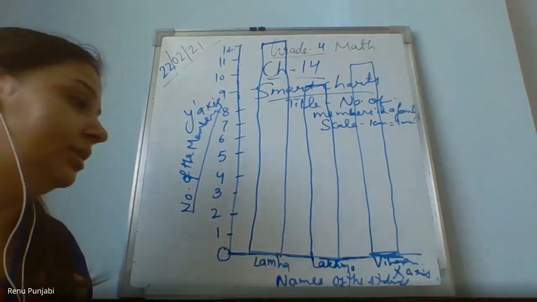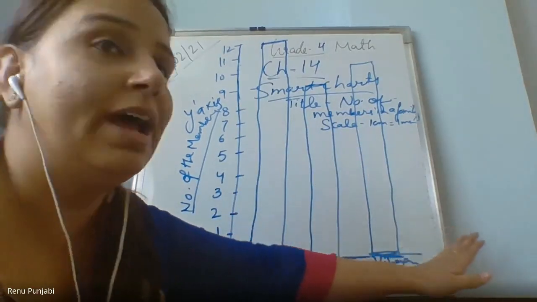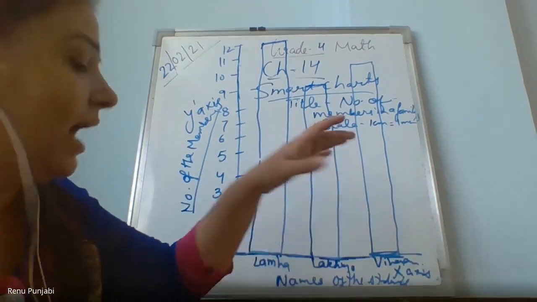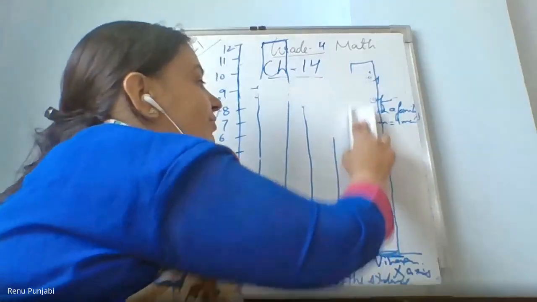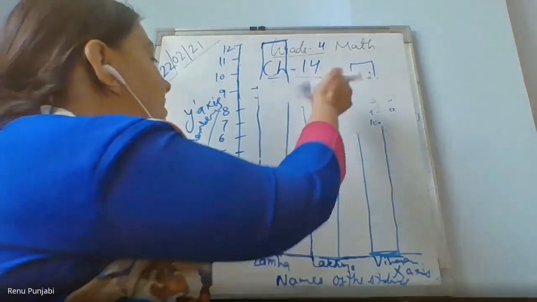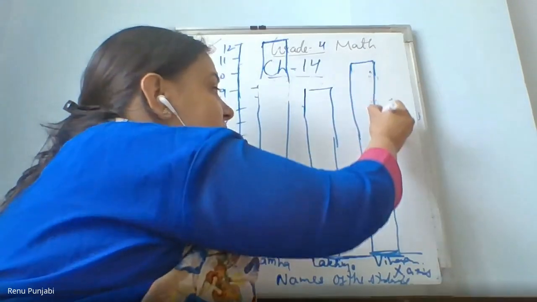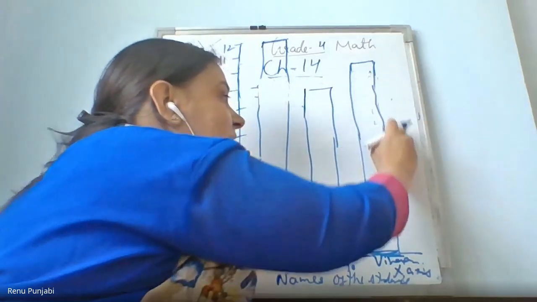So now, after drawing these bars, 3 bars we have drawn, for example, because we don't have much space, I will just end it here. Now, by drawing the bars, ma'am, I did all. Very good if you have done the whole. By looking at these bars, if I ask some questions related to it, will you be able to give me the answer easily? Yes, ma'am. Okay.